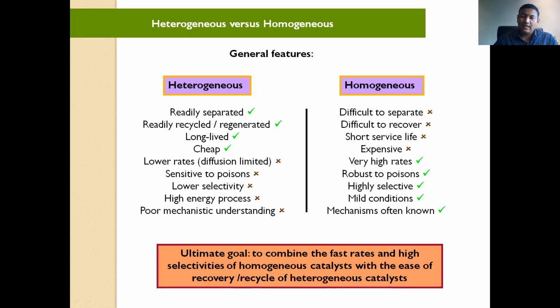Okay, so I have tried to write down both ways. Both ways means there are some positive points of heterogeneous catalysis and there are some positive points of homogeneous catalysis. So I have tried to include both. This is not actually a difference, but you can visualize it. Heterogeneous catalysts are already in a separate phase. So the phase is separate, and it is very easy to separate it.